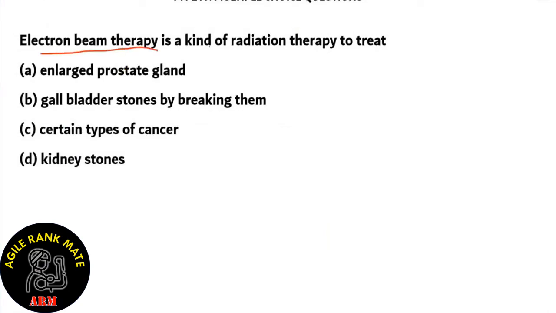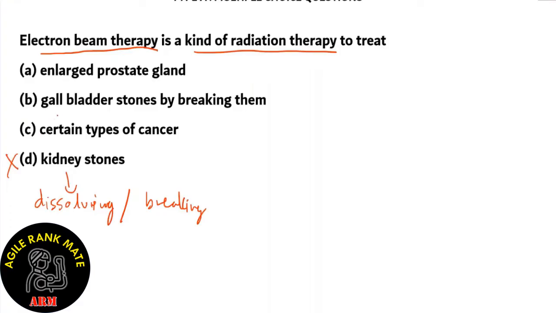Electron beam therapy. This is a kind of radiation therapy to treat which disease? A, enlarged prostate gland, B, gallbladder stones by breaking them, C, certain types of cancer, and D, kidney stones. Option D, kidney stones. How do you treat kidney stones? We either dissolve them using medications, or we break kidney stones surgically. So there is no form of electron beam therapy or radiation therapy. So option D is incorrect.